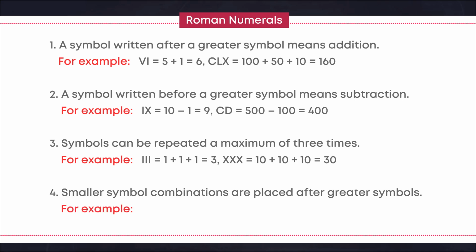For example, 78 is equal to 70 plus 8 is equal to LXX plus VIII is equal to LXXVIII. 156 is equal to 100 plus 50 plus 6 is equal to CLVI.